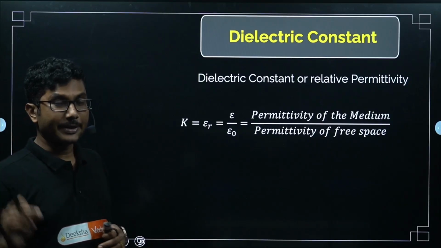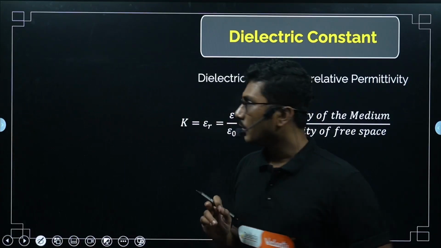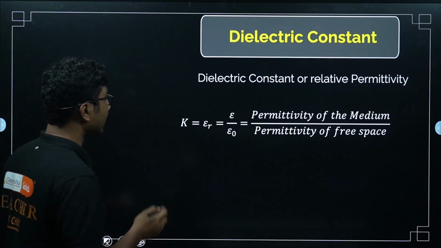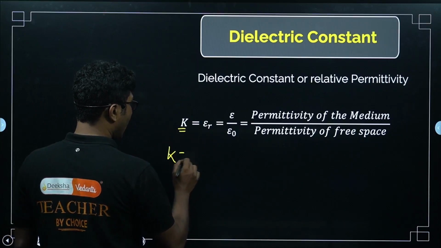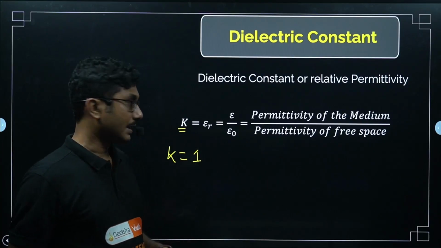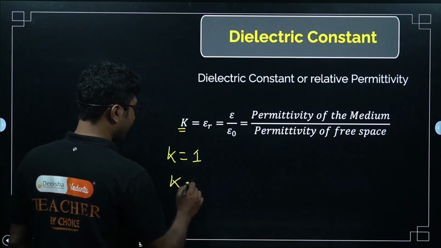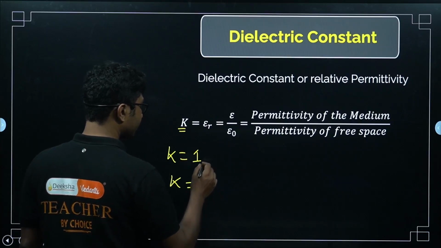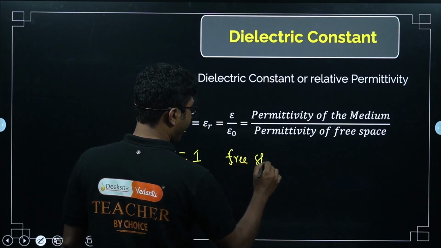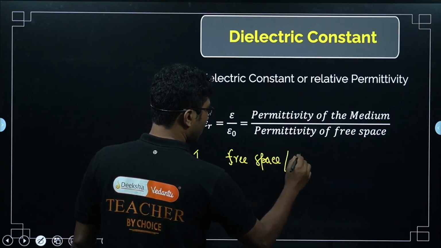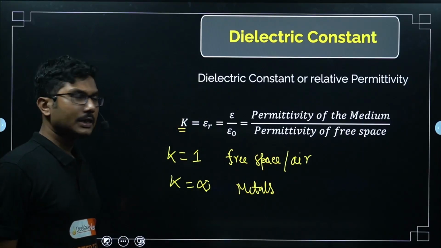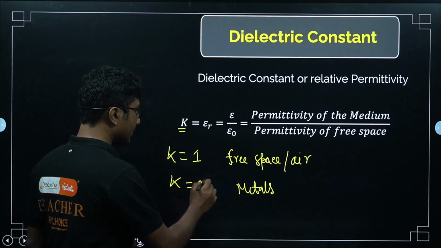Dielectric constant is 1 for air, vacuum or free space, and K is infinity for metals. You should remember these interesting values. Sometimes they will ask you these questions.